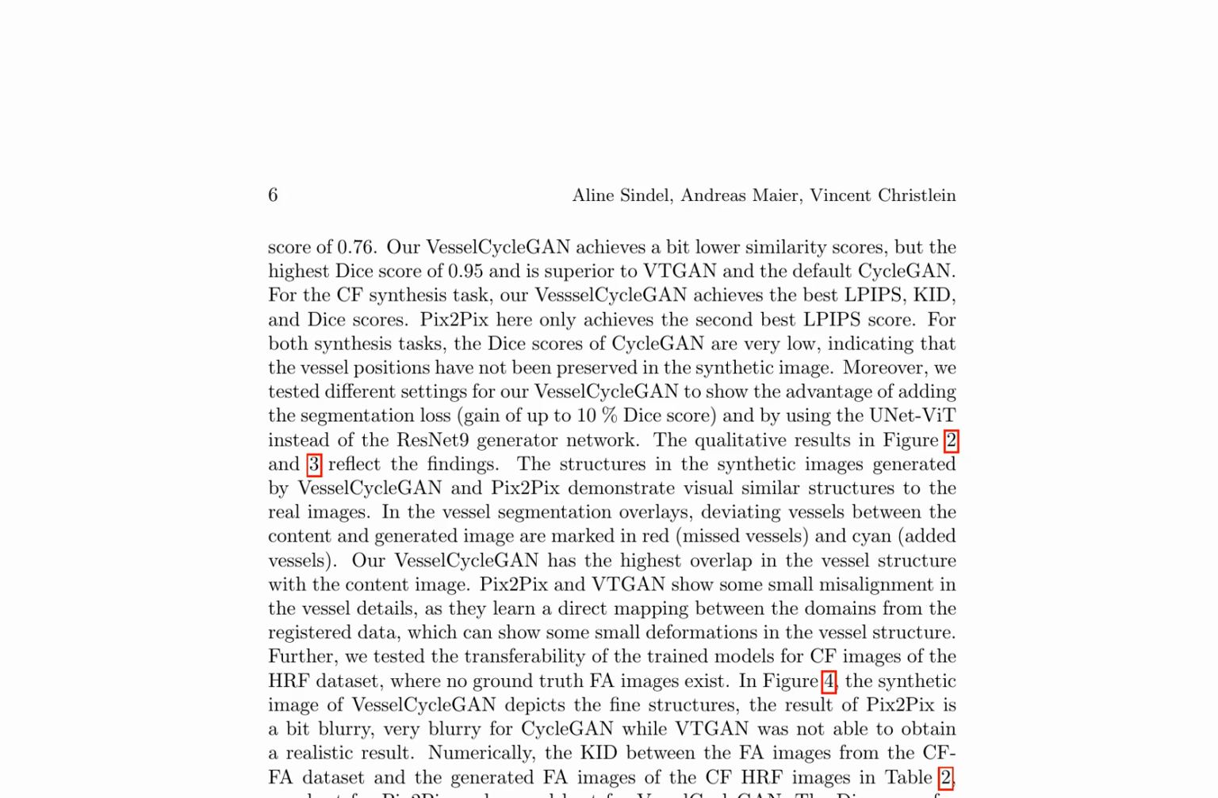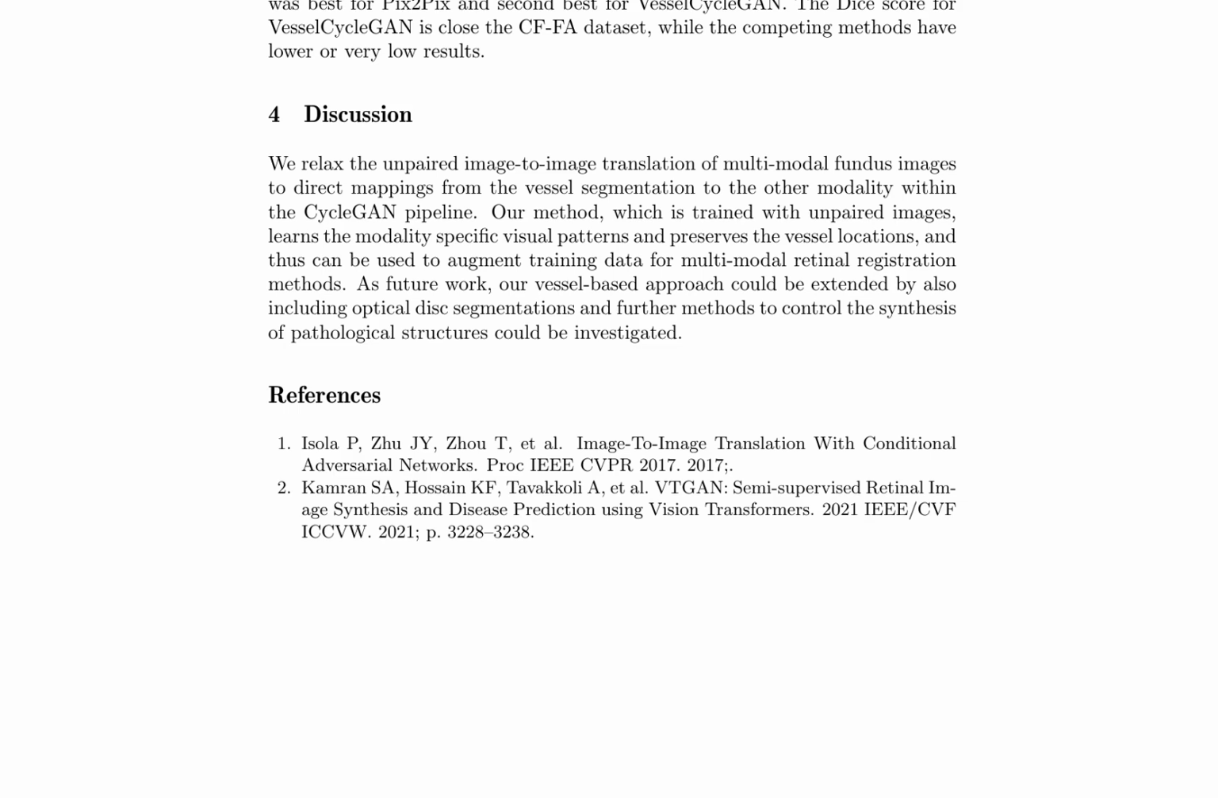achieving high dice scores. The qualitative results in figures 2 and 3 demonstrate the visual similarity between the synthetic and real images. The paper also tests the transferability of the trained models for CF images of the HRF dataset, where no ground truth FA images exist. The results show that Vessel-CycleGAN depicts fine structures, while Pix2Pix and CycleGAN produce blurry results.